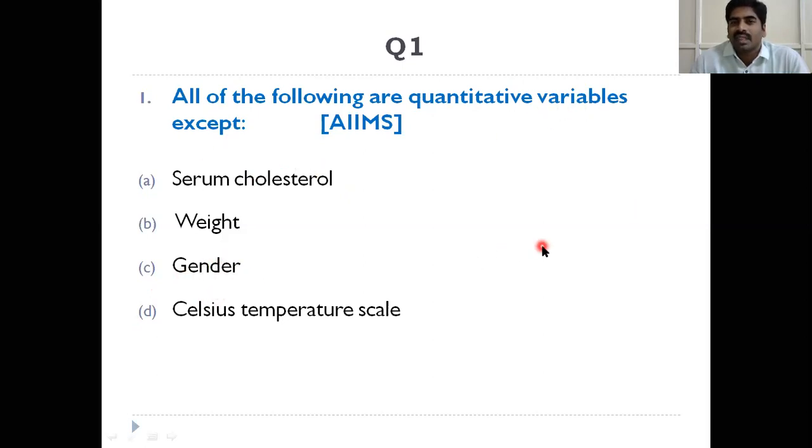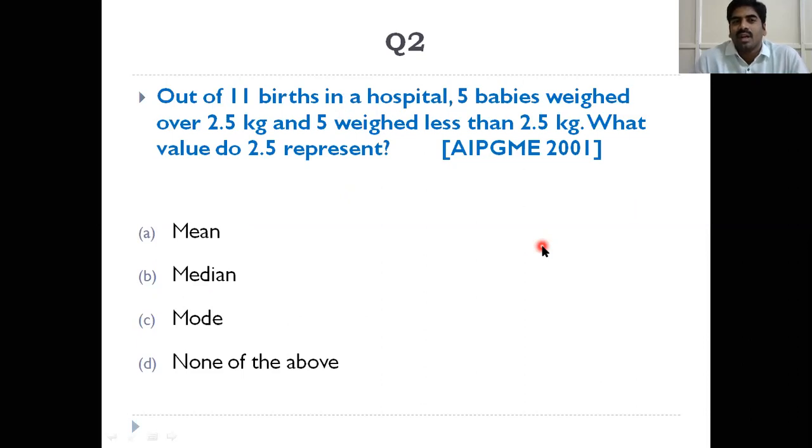Okay. Next, question 2. Out of 11 births in a hospital, 5 babies weighed over 2.5 kg and 5 weighed less than 2.5 kg. What value does 2.5 represent? So 50% of the observations are below 2.5 kg, and 50% of the observations are above 2.5 kg.